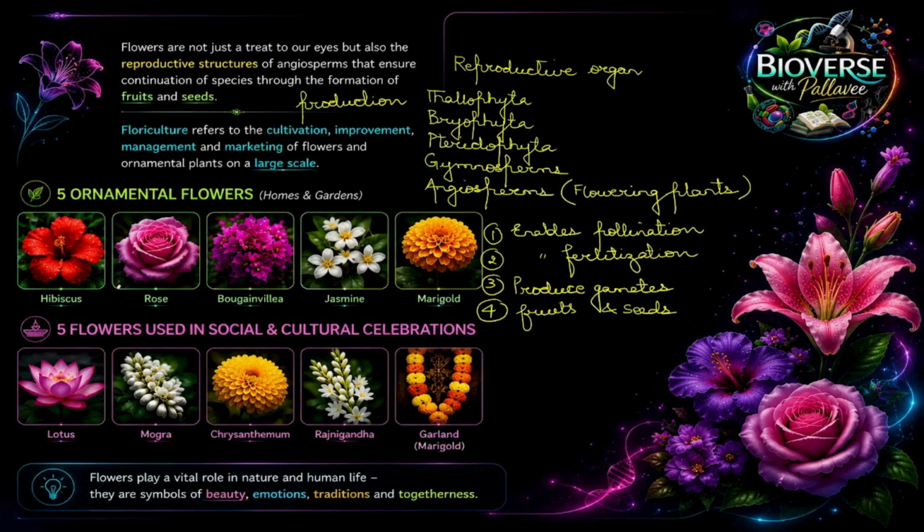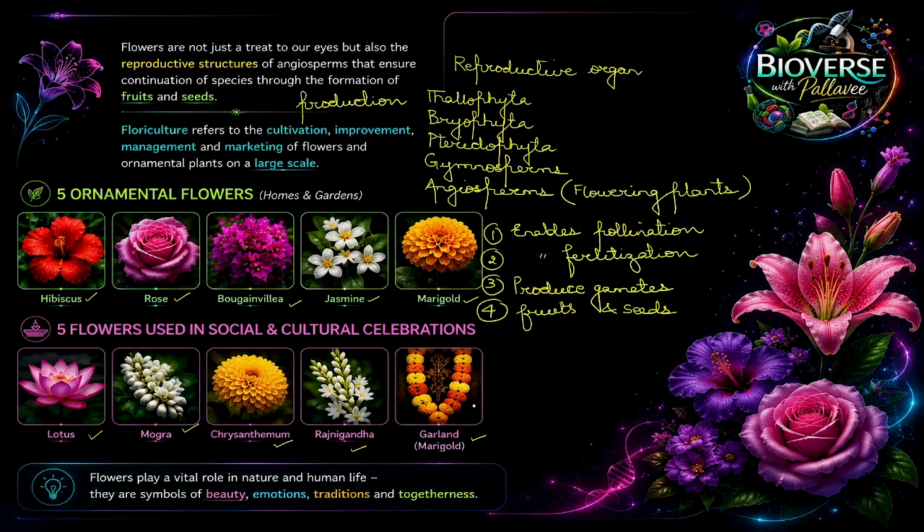So some examples of ornamental flowers are hibiscus, rose, bougainvillea, jasmine and marigold. In the same way, flowers that are used in social and cultural celebrations are lotus, mogra, chrysanthemum, rajnigandha, and marigold.